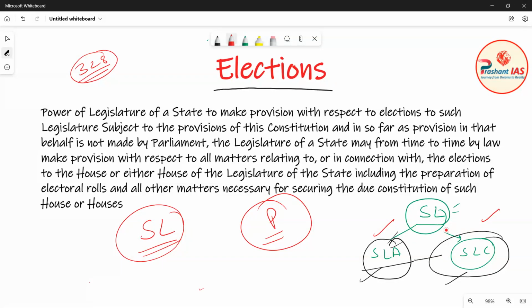So actually this article at the same time is declaring, and here I have highlighted one thing, that in that behalf provision is not made by Parliament.